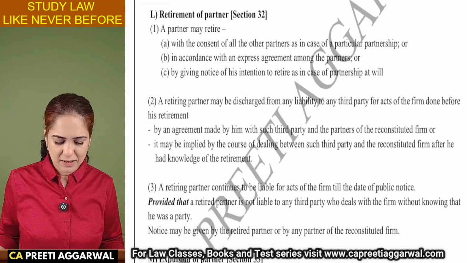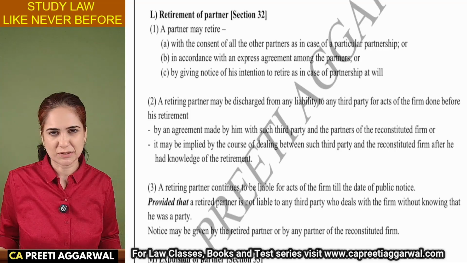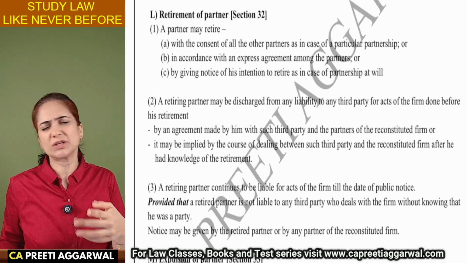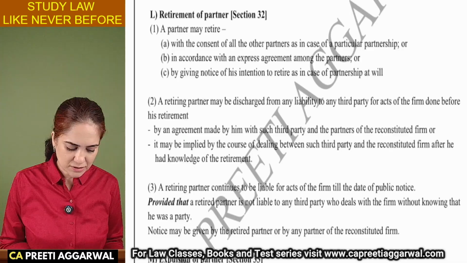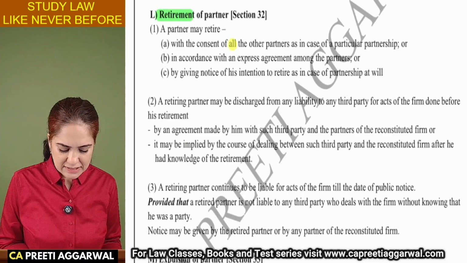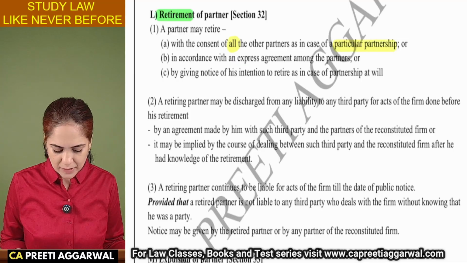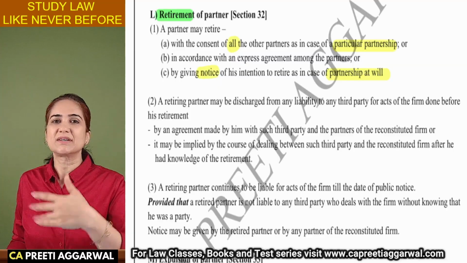He will be liable only for the acts done after his admission. He is not responsible for anything done before admission unless he agrees to be liable. Retirement, section 32. A person can retire with the consent of all the partners if it's a particular partnership. If it is at will, then you can just give a notice and retire.